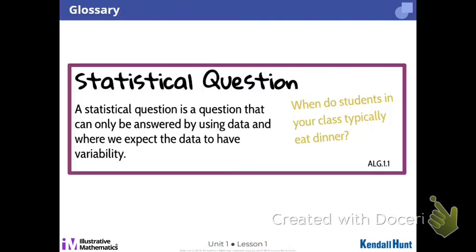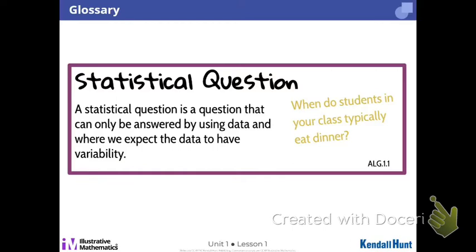That's good. So next we have statistical questions. That's when we have a data set that is expected to have variability. So an example would be, when do students in your class typically eat dinner? We probably have a variety of times within a range, right? Now let's say I asked 3 people and they all said 5:30 p.m. Even though there's no variability, would the expectation be we would expect 3 different people to maybe have different times, right? So by coincidence, we can get the same, no variability, but we're expecting variability here.